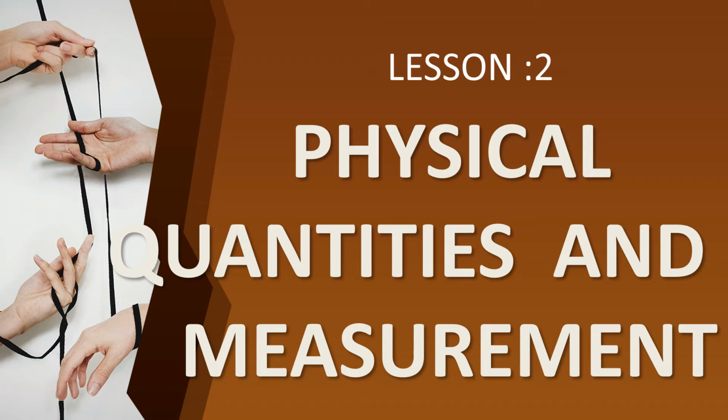And then we have learned systems of unit. What are the systems we have learned? CGS system, MKS system, and then at the last we have learned SI system, is it? Standard International System. Okay, what does CGS mean? CGS stands for centimeter, gram and second, okay? And MKS stands for meter, kilogram and second. The unit of length is meter, the unit of mass is kilogram, the unit of time is second, okay?